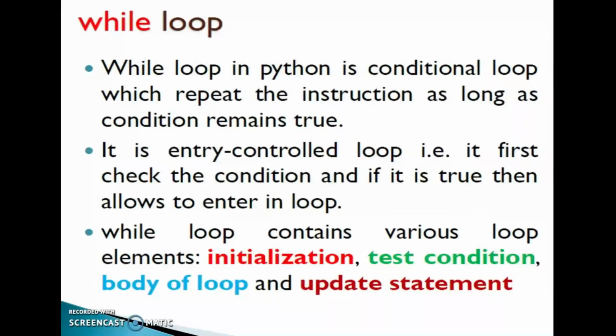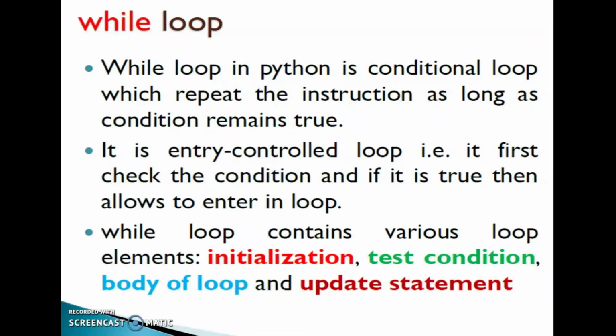Clear, children? The next loop is the while loop. While loop is a conditional loop, which repeats the instruction as long as the condition remains true. It is an entry control loop. That is, it first checks the condition, and if it is true, then it allows entry into the loop. While loop contains various loop elements, that is initialization, test condition, body of loop and update statement.